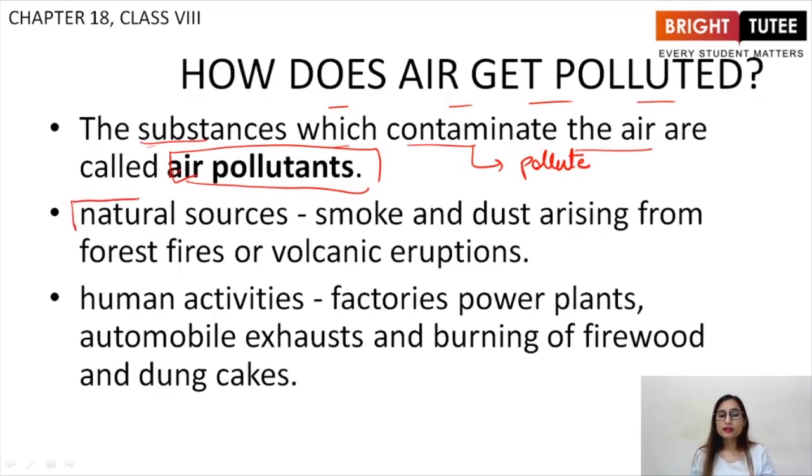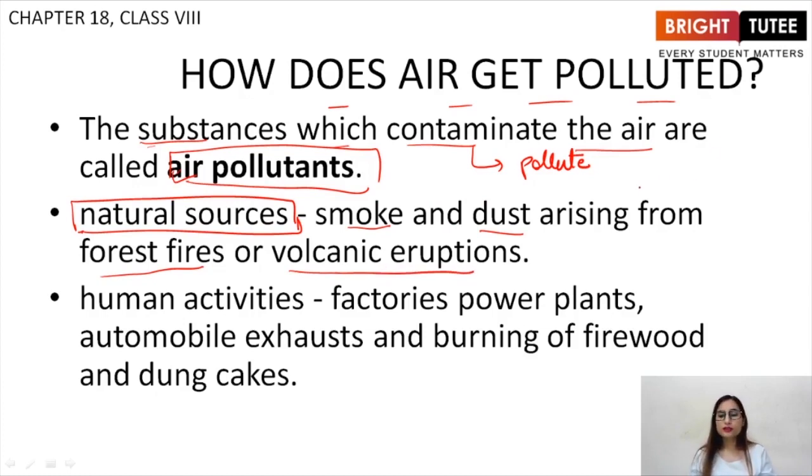There are some natural sources of these air pollutants. Basically, there are some substances which are released by the nature in the air which cause air pollution. First one being smoke and dust arising from forest fires or volcanic eruptions.